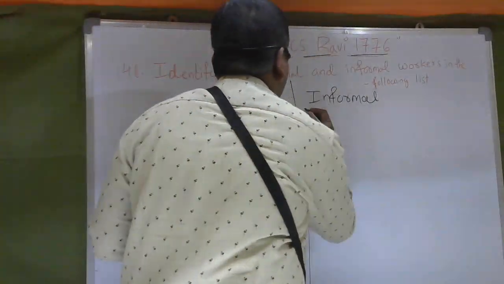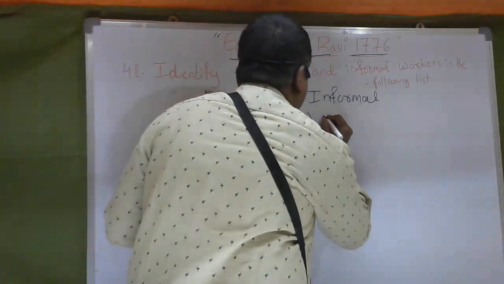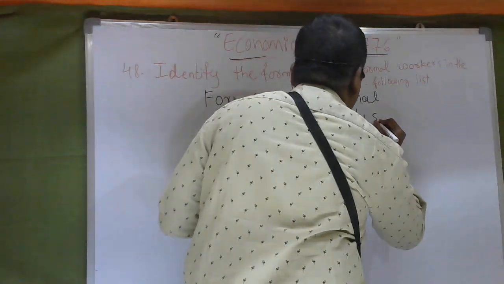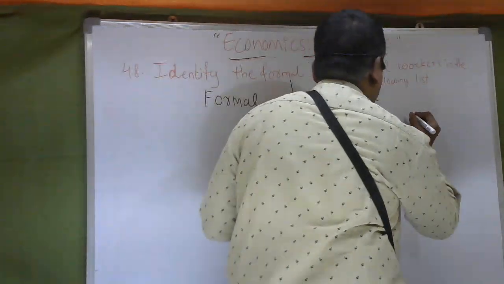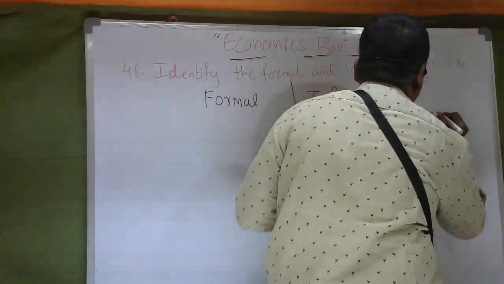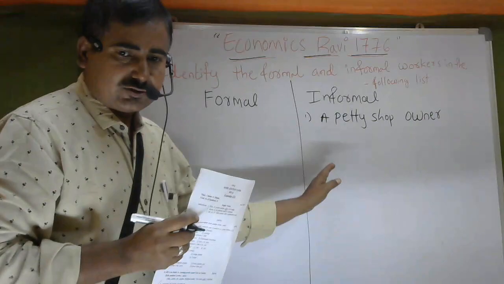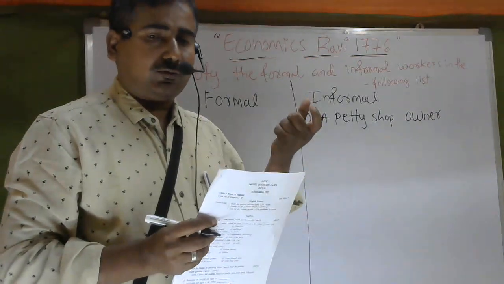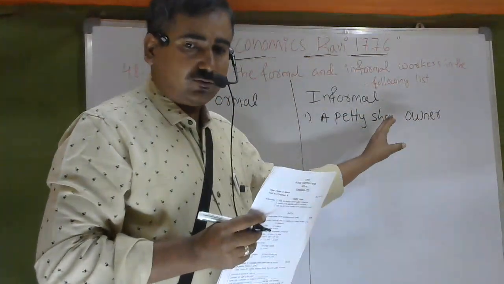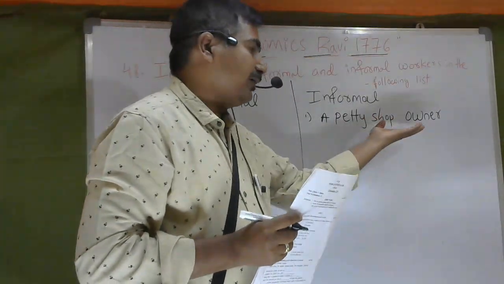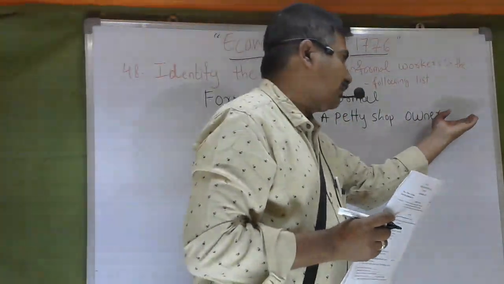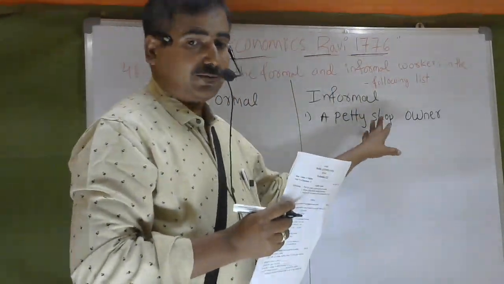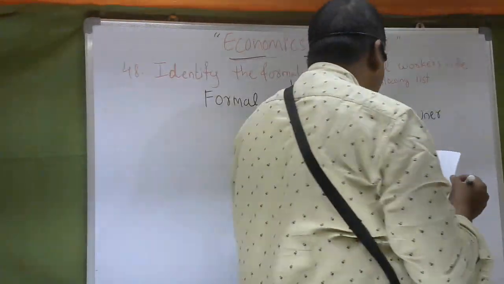Okay, informal sector. So first, write down a petty shop owner. So, informal sector workers. A petty shop owner means one shop owner is there, and there is no fixed time or consideration. They work in their own business, so it comes under the informal sector.